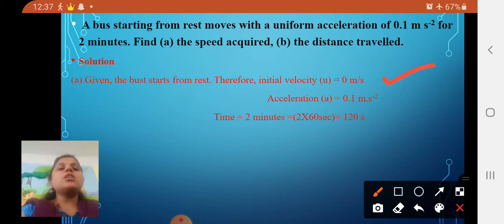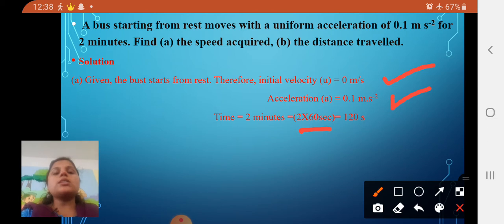So initial velocity is 0. What is the acceleration? It is 0.1 meter per second square. There is no need of converting because it is already in meter per second square. Now you have to convert this 2 minutes into seconds. So 2 into 60 seconds, this is in minutes and you have to convert into seconds. So 2 into 60 is equal to 120 seconds.